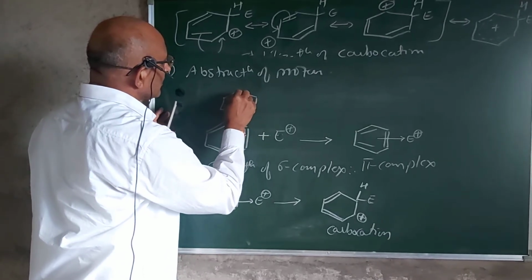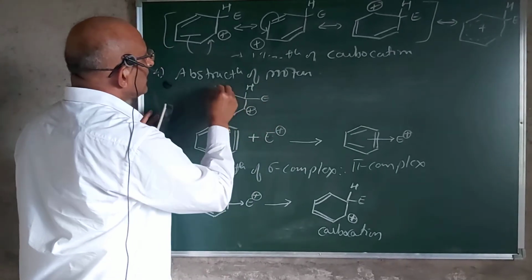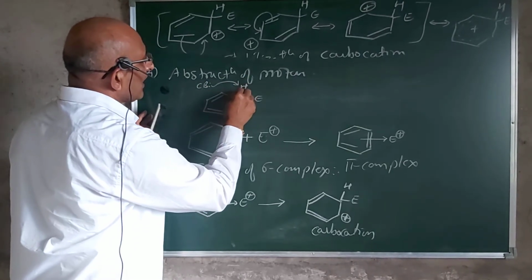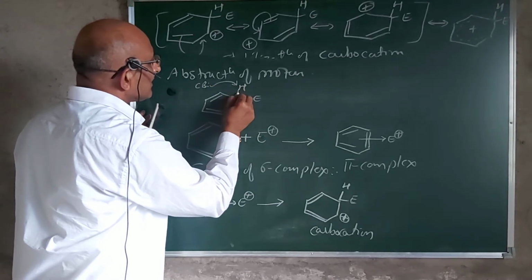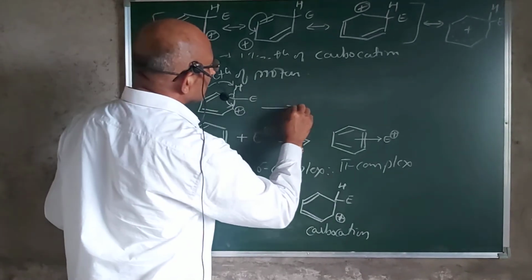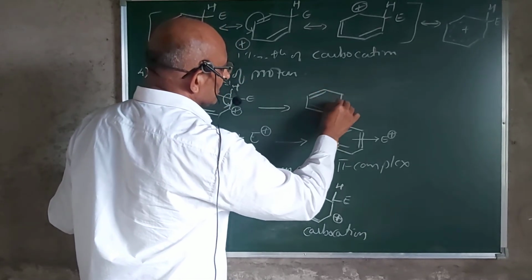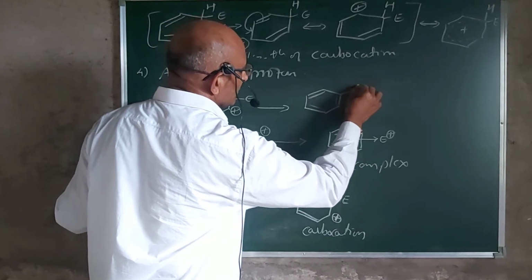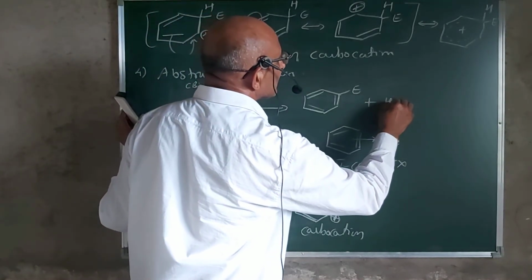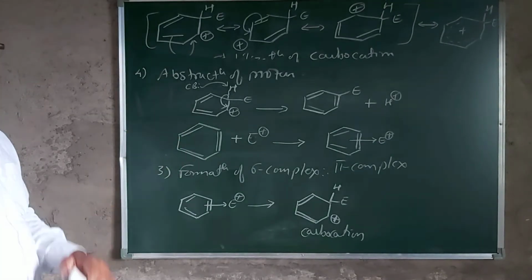Here, this carbocation which is formed, the conjugate base donates the electron pair to this proton and forms a bond, the base-hydrogen bond, and this hydrogen gives the electron pair to the positively charged carbocation, and you get the formation of a product in which, in the overall reaction, the hydrogen atom is substituted by an electrophile, and this H plus is set free. H plus is given out along with a conjugate base. So this is overall a general mechanism.